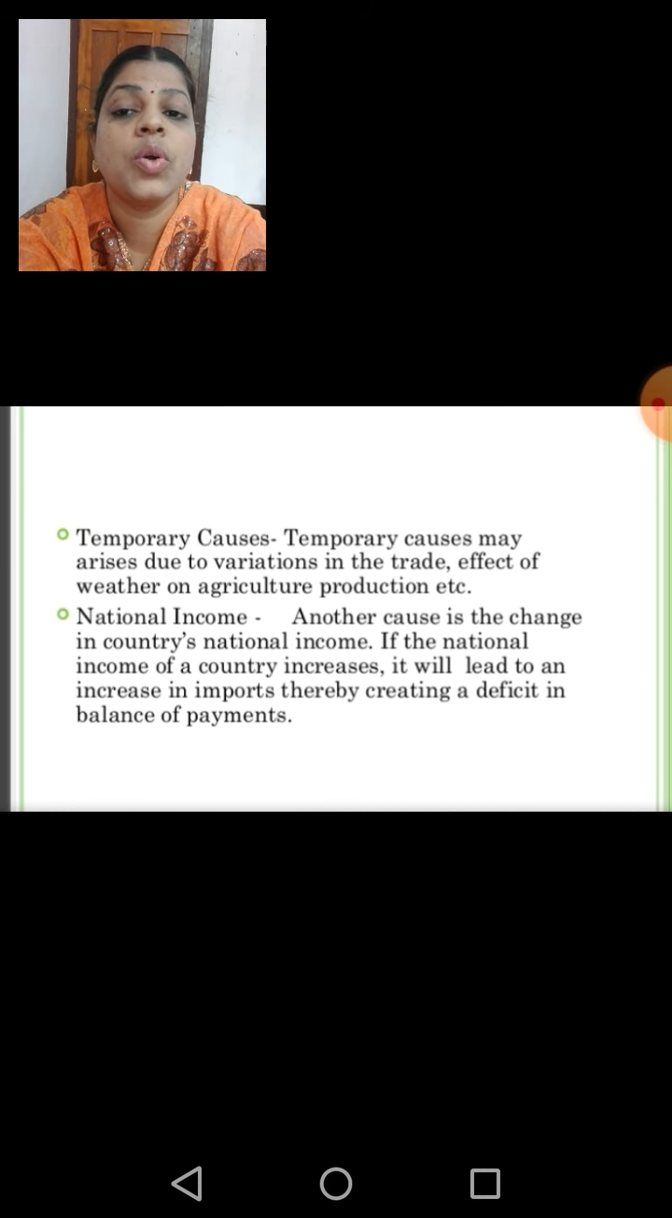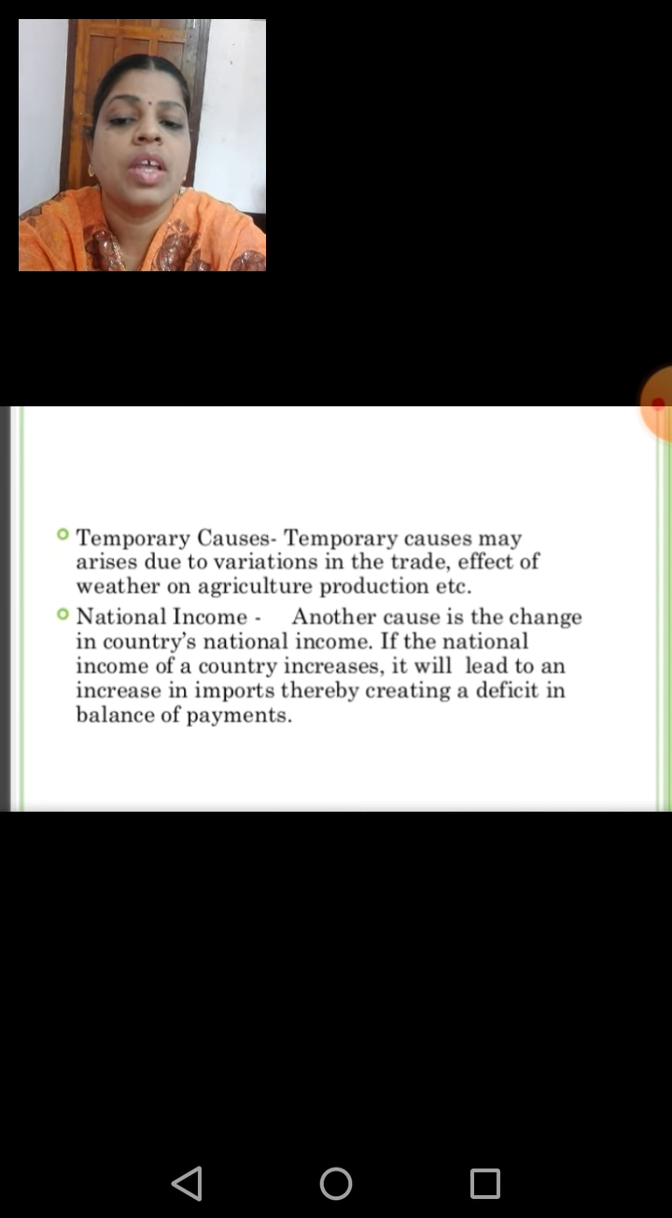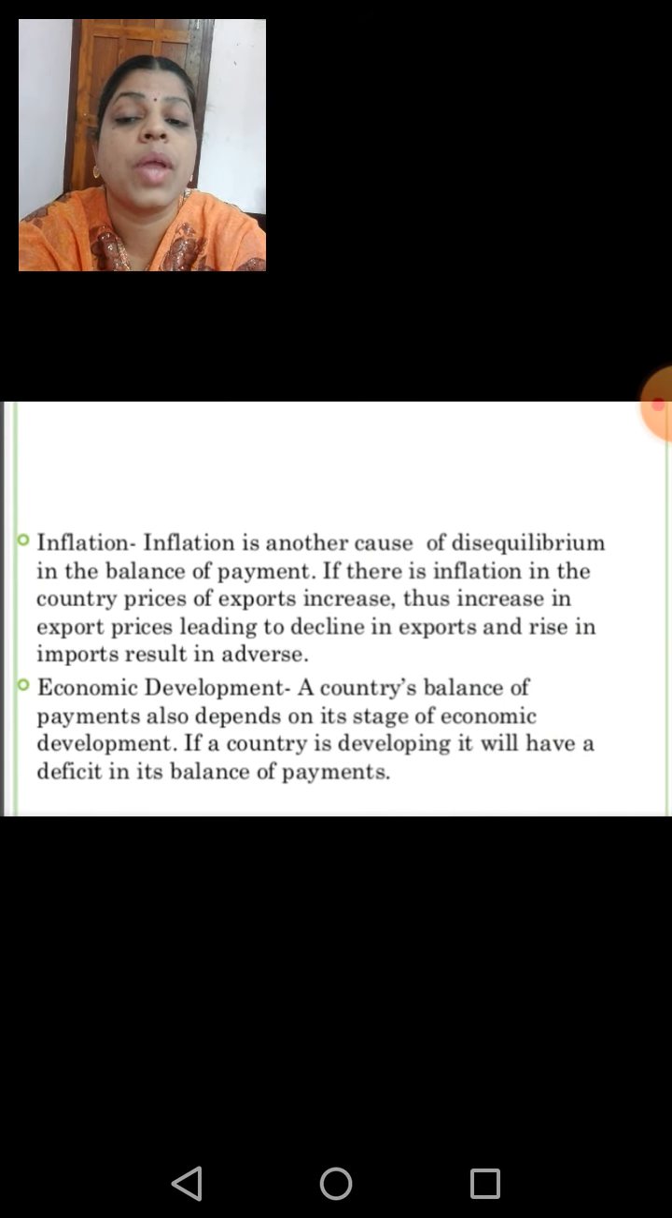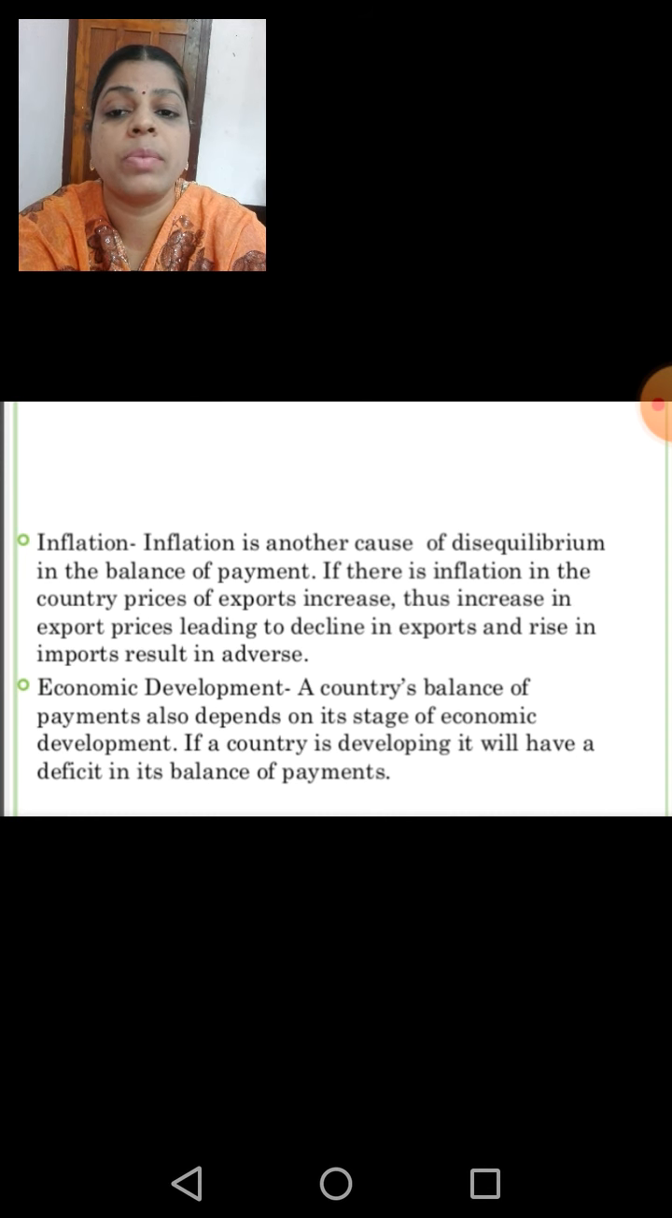I told you what all the items are that we have to add in the deficit, isn't it? We have studied what the debit items and the credit items are. So here also the import items are added to the debit side. So that creates disequilibrium of the balance of payments. That is the second reason behind the disequilibrium in the balance of payments.